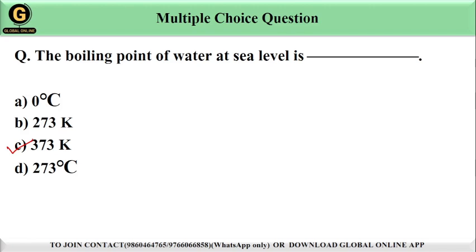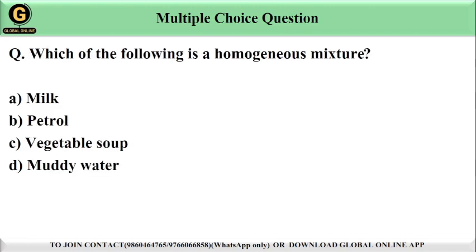Next question is, which of the following is a homogeneous mixture? We have options here. Option A milk, option B petrol, option C vegetable soup, option D muddy water. The correct answer will be petrol because a homogeneous mixture has uniform composition throughout. Petrol is a homogeneous mixture because all its components are evenly mixed, unlike milk or muddy water, which can separate into different layers or phases over time. So the correct answer is option B, petrol.